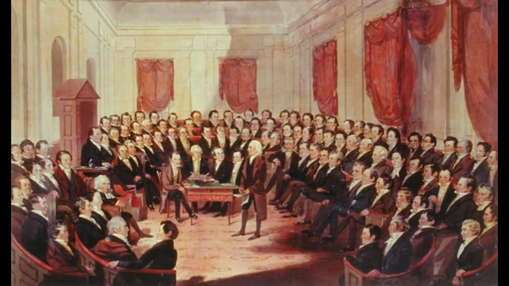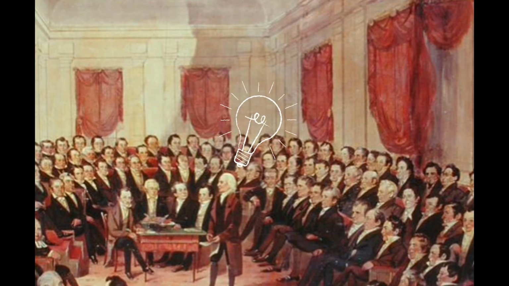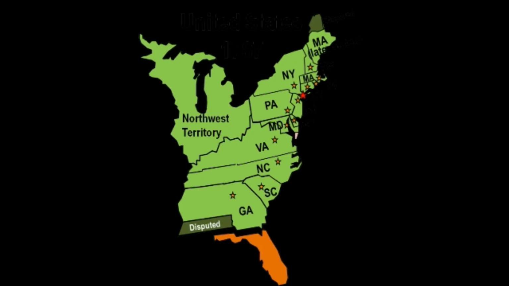Delegates knew that they had to have an executive chief under the new constitution, so they were wondering how they would elect a president. So they came up with the Electoral College, in which citizens vote for an elector who then votes for the particular president that they wanted. And there's a certain number of electors in each state depending on the population of each state.